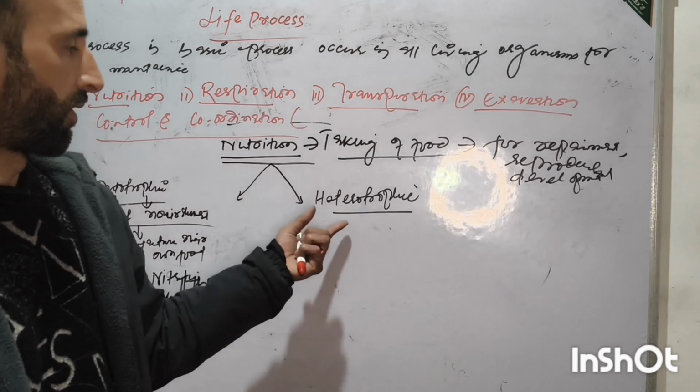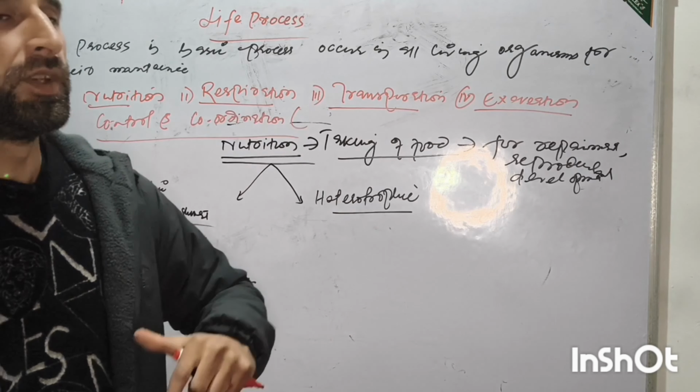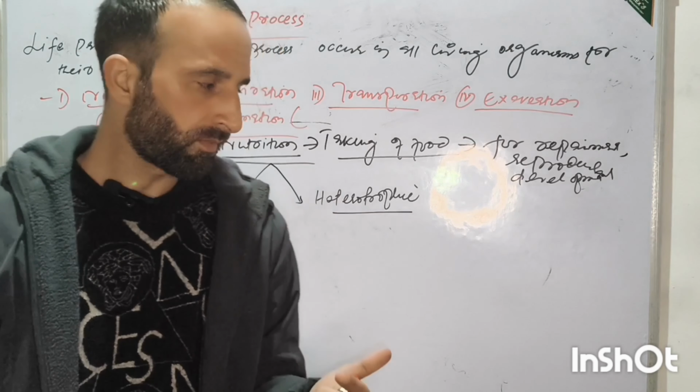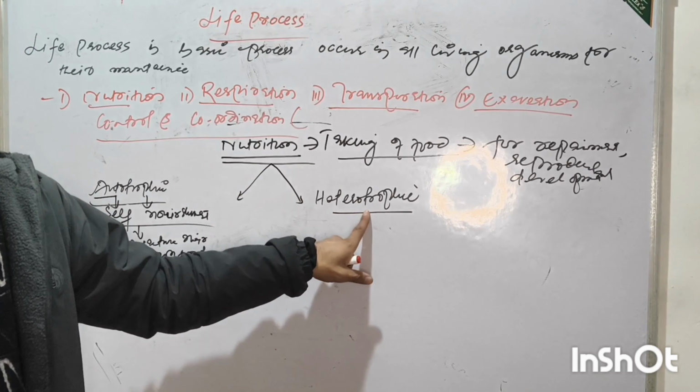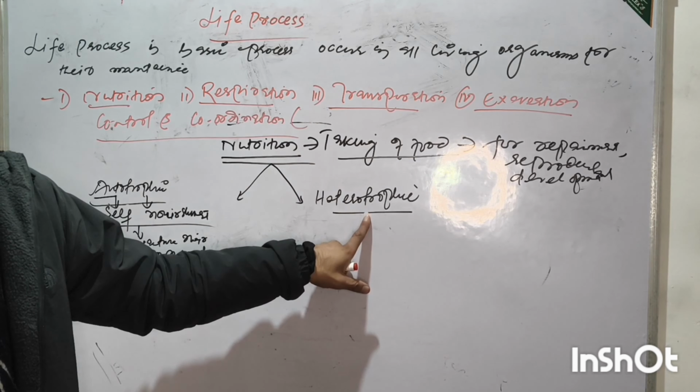Now another is heterotrophs. Hetero means which are dependent upon others. They cannot manufacture their food.